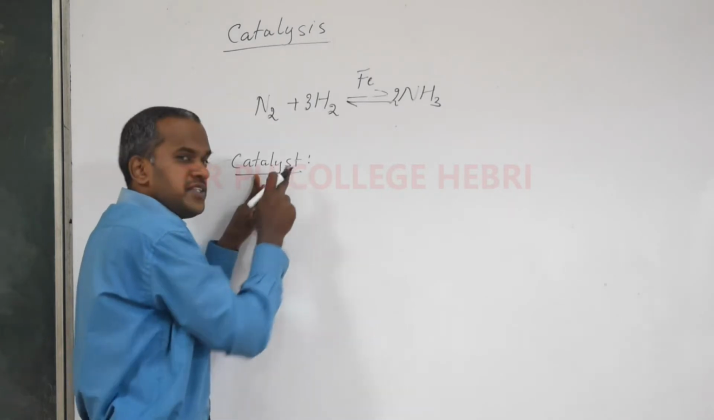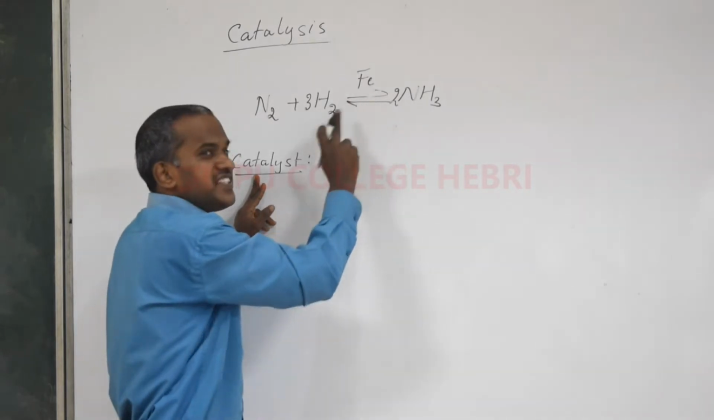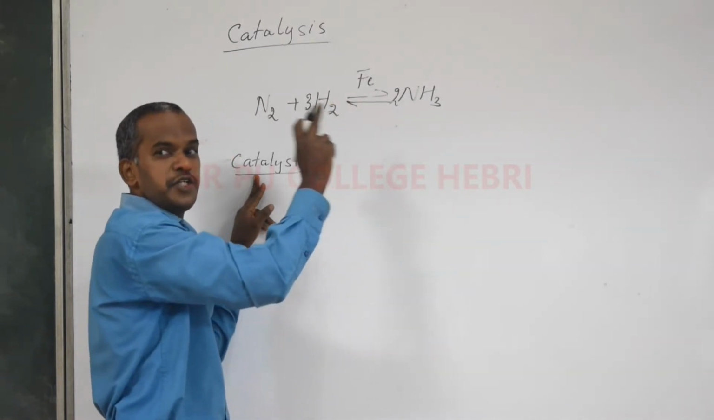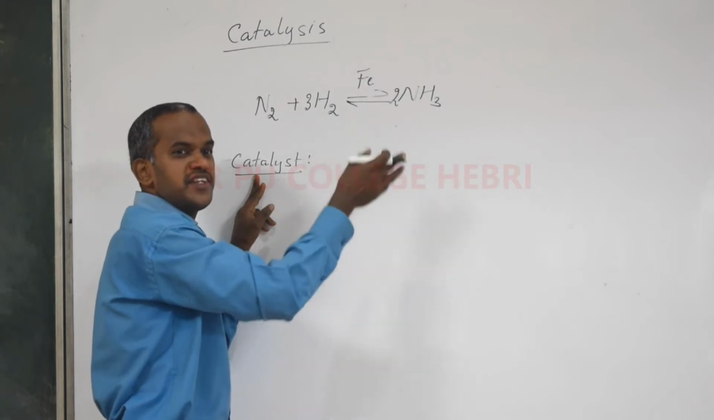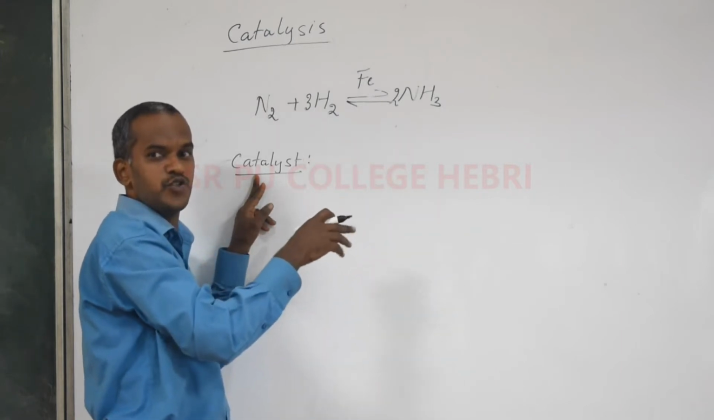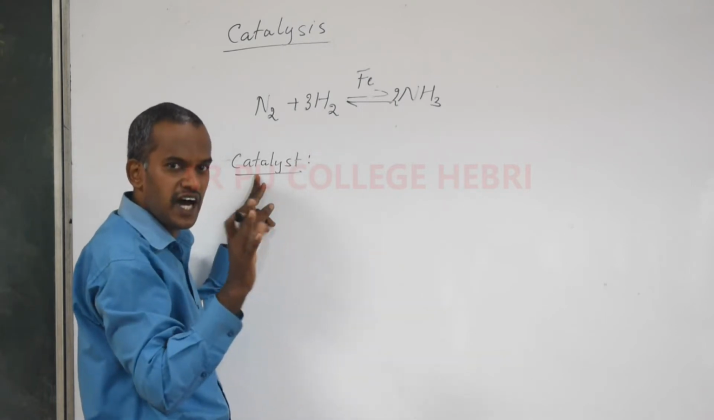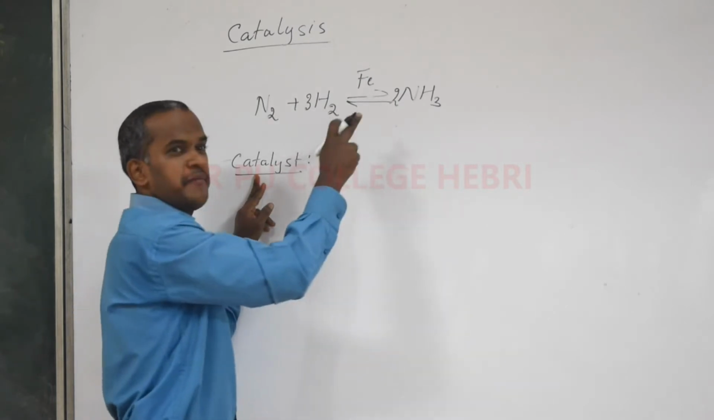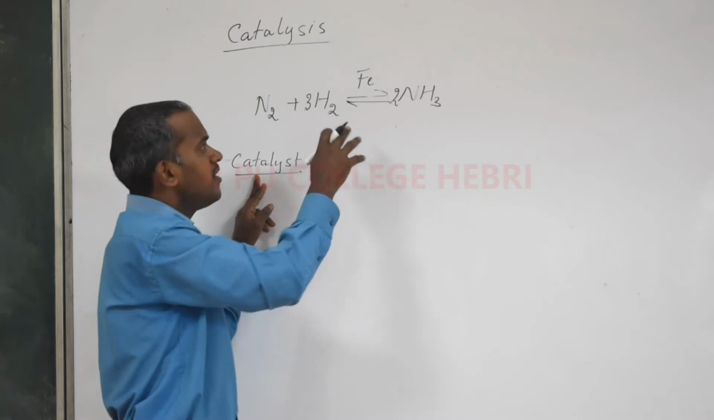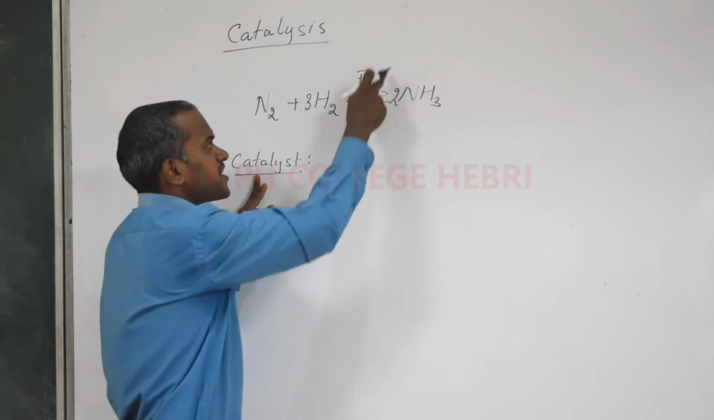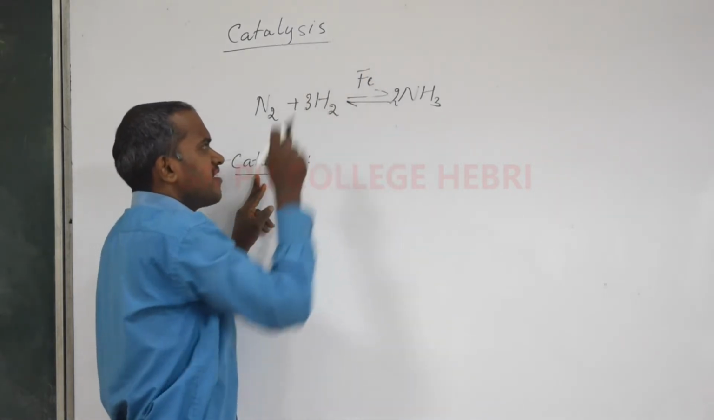Simple. Catalyst is a chemical substance which alters the rate of reaction. Remember students, I used the word "alters". It may not be only increasing, it may decrease the rate of reaction also. Catalyst is a chemical substance which alters the rate of a chemical reaction. You know what is rate? When you studied chemical kinetics, you understood about it. The speed of reaction is affected by adding some chemical substance. So, iron acts as a catalyst in this case.